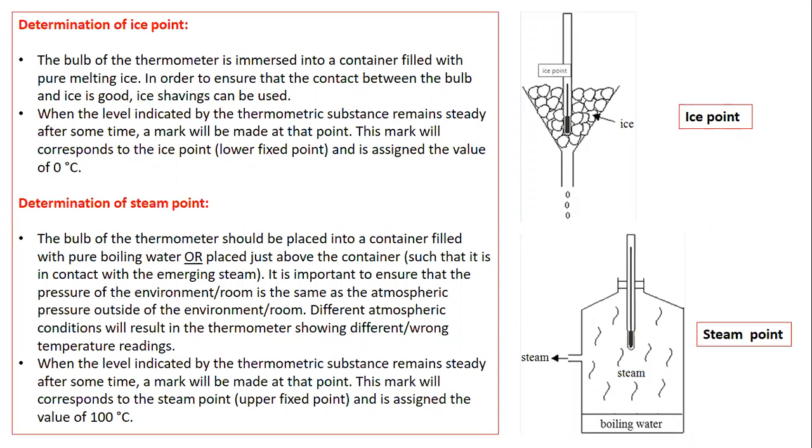point. But when we talk about the determination of steam point, beta, when you are determining the steam point, you just pick a container, and the container is sealed from all directions, and there is some water at the bottom of the container, and you provide thermal energy to the water, and at the top of the container a thermometer protrudes in such a way that the bulb of the thermometer is in the air, not dipping in the water.